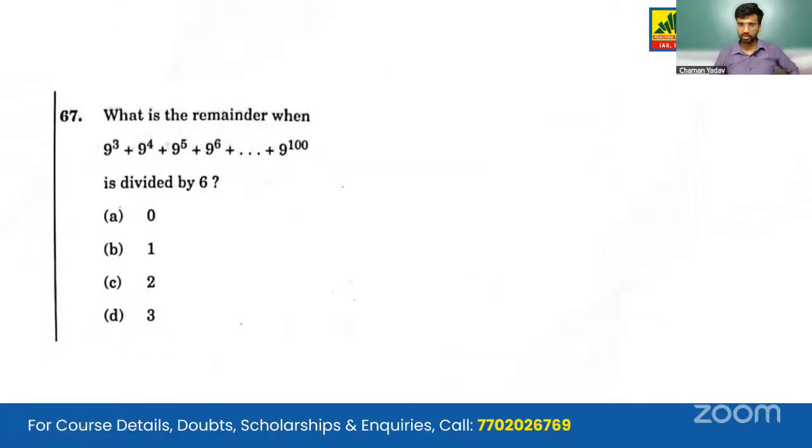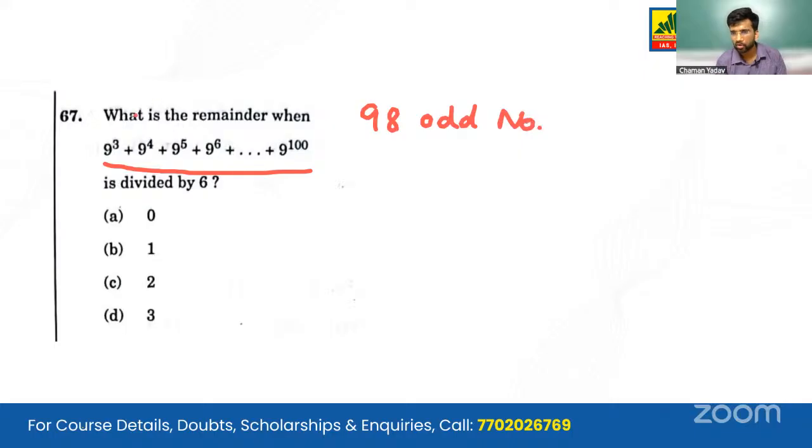Moving on to the next question, question number 67. We are given certain numbers of the form 9 raised to certain powers. So we are given 98 numbers here. These are 98 odd numbers, because 9 cubed, 9 raised to power 4, 9 raised to power 5 will always give us an odd number. So 98 odd numbers, if we add, we get an even number.